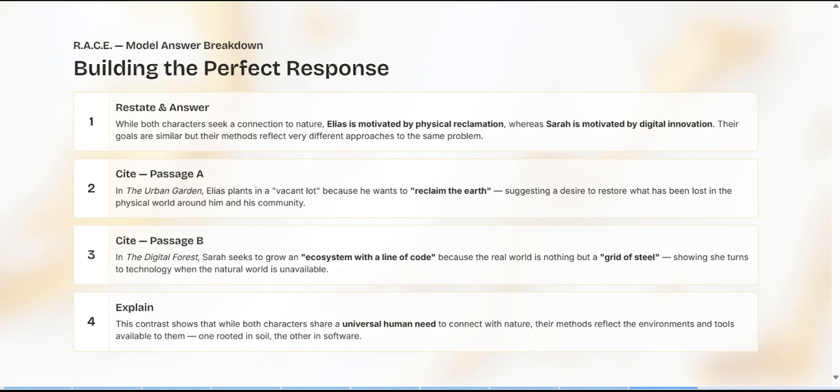And then cite passage B. In the digital forest, Sarah seeks to grow an ecosystem with a line of code because the real world is nothing but a grid of steel, showing she turns to technology when the natural world is unavailable. And E, explain. This contrast shows that while both characters share a universal human need to connect with nature, their methods reflect the environments and tools available to them. One rooted in soil, the other in software. And that's how you use RACE to answer the open-ended response, by comparing and contrasting both passages.